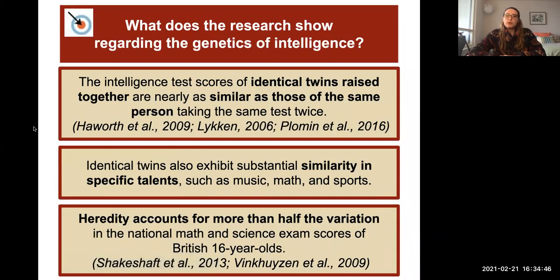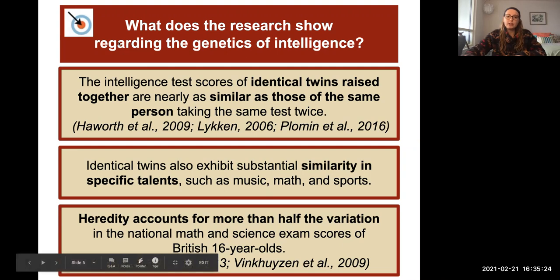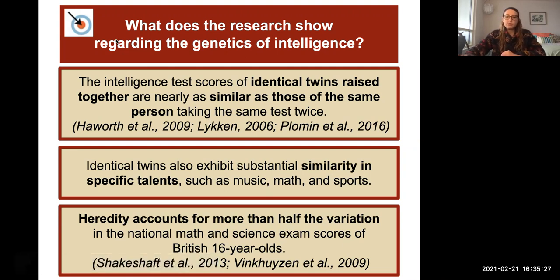What does the research show regarding the genetics of intelligence? We have seen that the intelligence test scores of identical twins raised together, and don't forget, identical twins share exactly the same DNA as each other, are nearly as similar as those of the same person taking the same test twice. So identical twins raised in the same environment is as if it was the same person, just taking the test more than once. Identical twins also exhibit substantial similarity in specific talents, things like music, math, sports, and heredity accounts for more than half of the variation in the national math and science exam scores of British 16-year-olds.